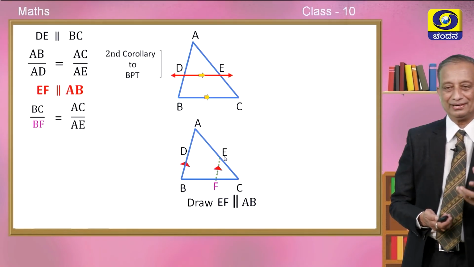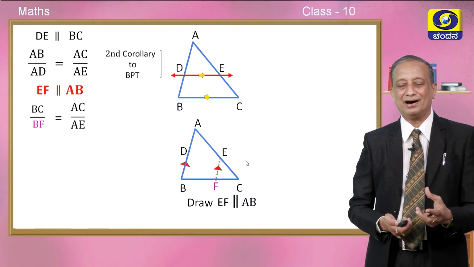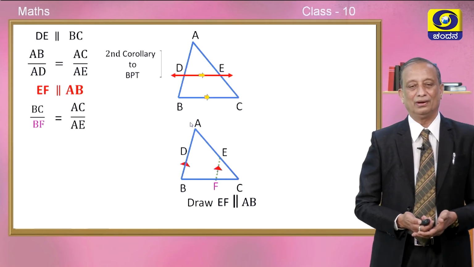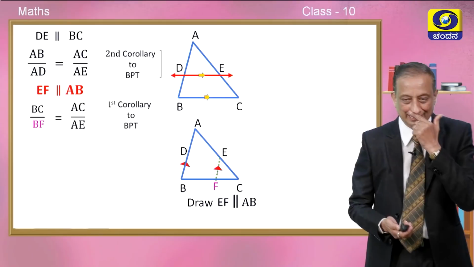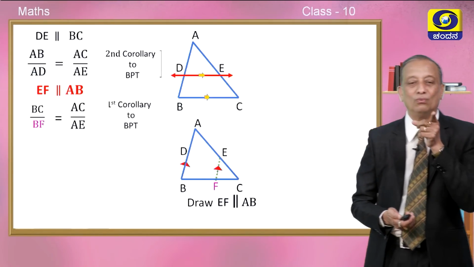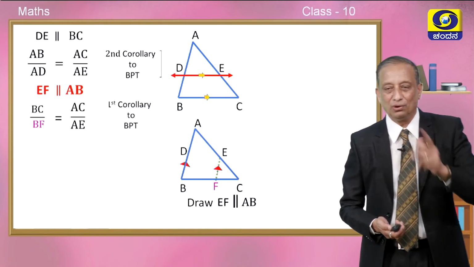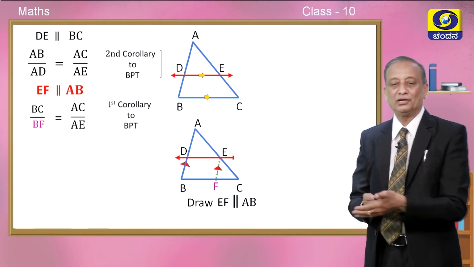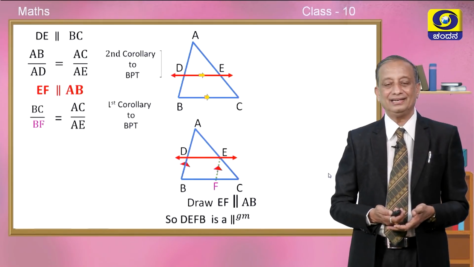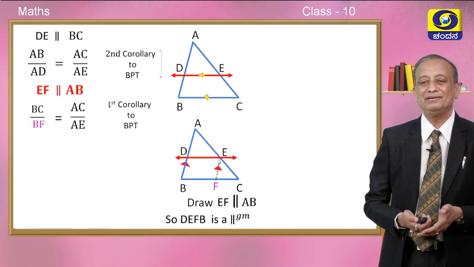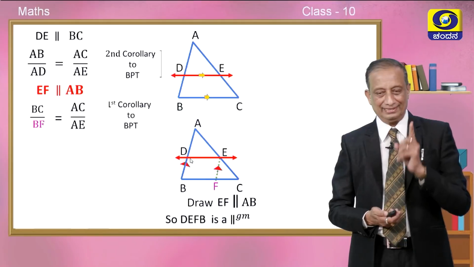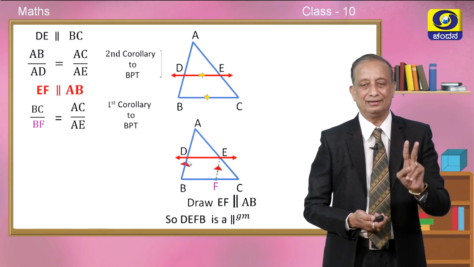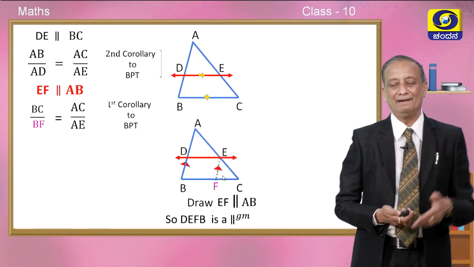So now we are getting something about the BC part, that segment BC, the base part, we are also trying to explore. Now this is on account of corollary number 1 to BPT. So both we are using simultaneously. Now join D and E and see whether DEFB is a parallelogram. Yes, it is a parallelogram, because if two pairs of opposite sides are parallel, then that quadrilateral is called a parallelogram.